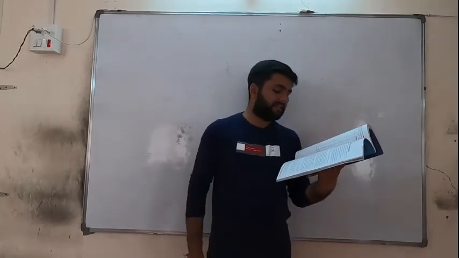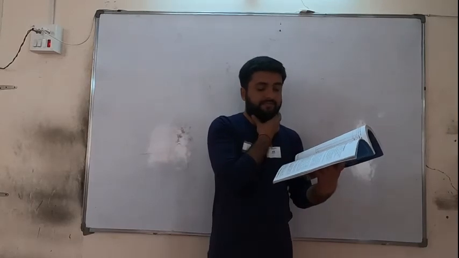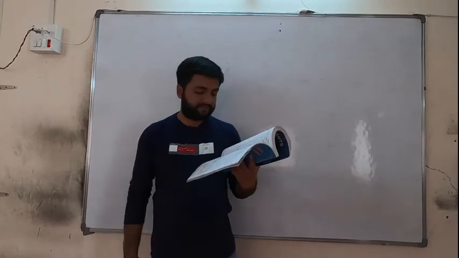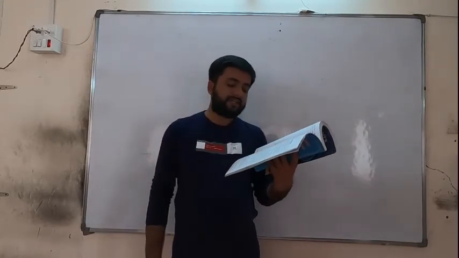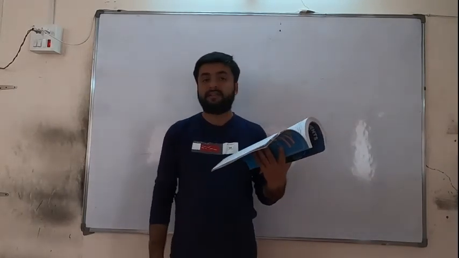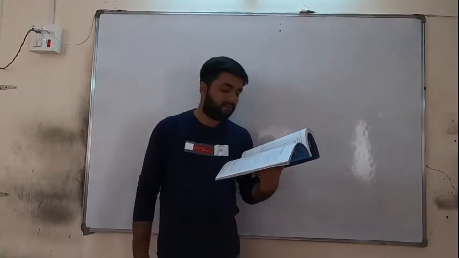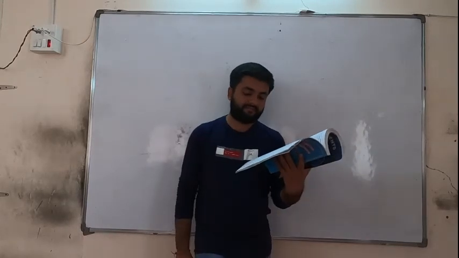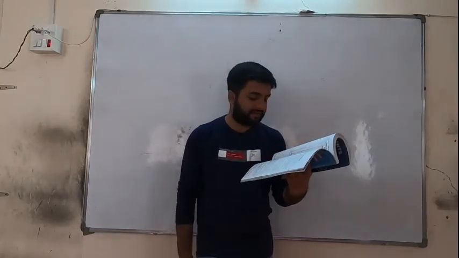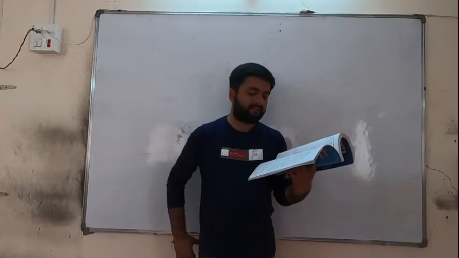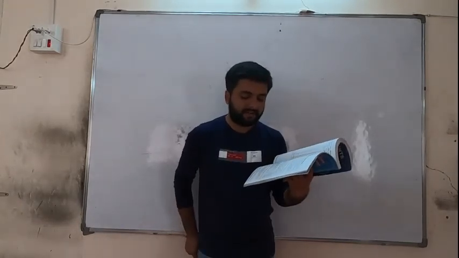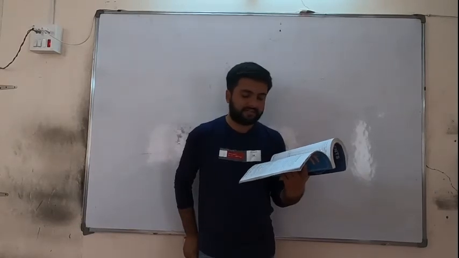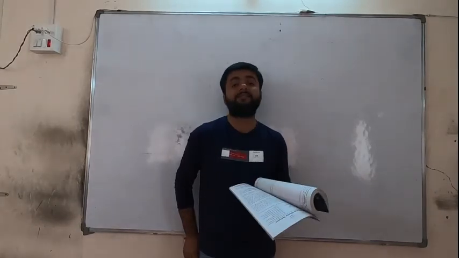It is used in reconciling the balance as per passbook and the balance as per bank account after finding the causes of such difference. Two things are very important to prepare a bank reconciliation statement. The bank account in the books of the trader, that is the cash book, and the trader's account in the book of the bank, that is the passbook. The bank account in the trader's book is prepared either separately or as a bank column in the cash book, as we have studied earlier in the chapter on cash book. Now let us understand the trader's account in the book of the bank, that is the passbook.